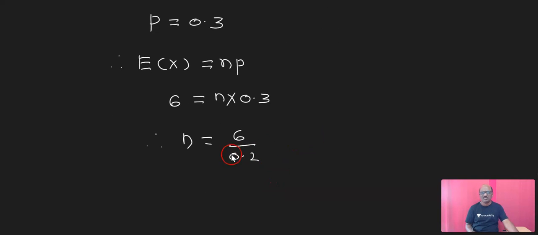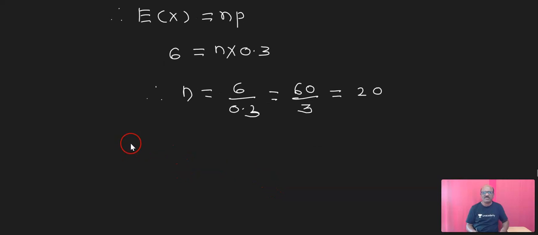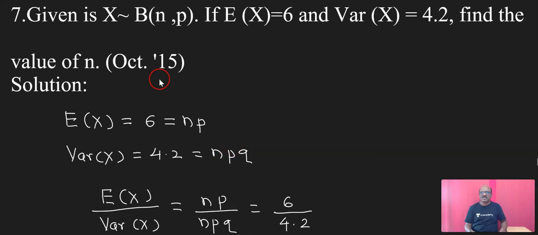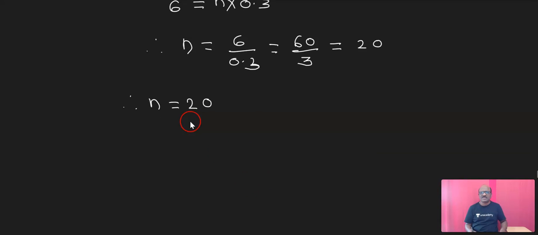Multiply numerator and denominator by 10, you will get 60 upon 3, and that is equal to 20. Therefore the value of n is equal to 20. In this way we find the value of n.